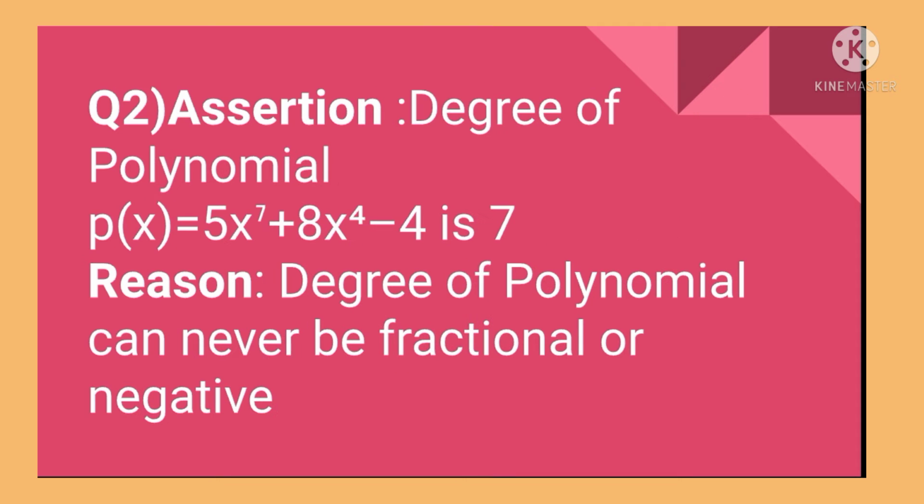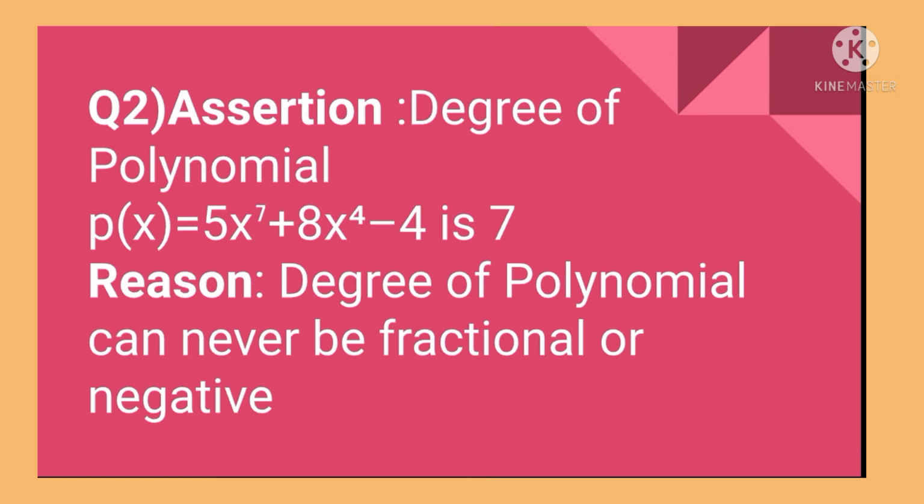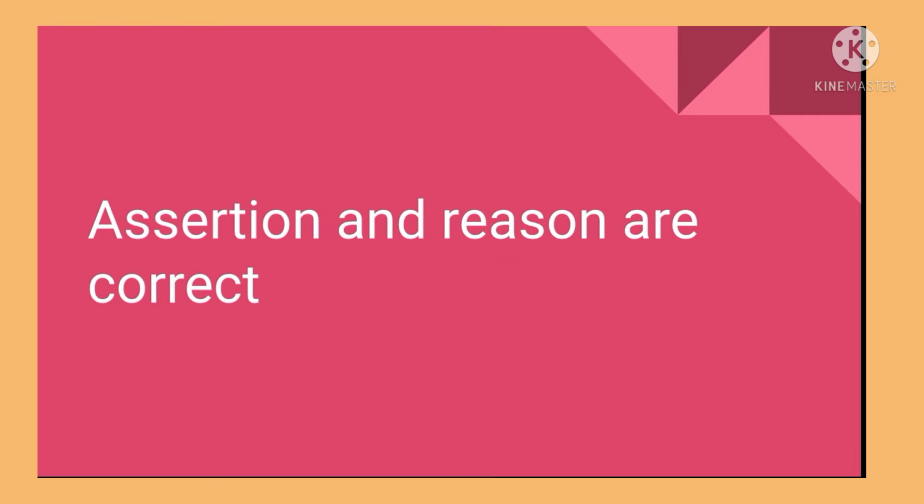The next question. Assertion: degree of polynomial p of x equal to 5x raised to 7 plus 8x raised to 4 minus 4 is 7. And reason is degree of polynomial can never be a fractional or negative. Here assertion and reason are correct since we know that for a polynomial the highest power of the variable is the degree of that polynomial, and we know that the degree of polynomial cannot be a fraction or negative.